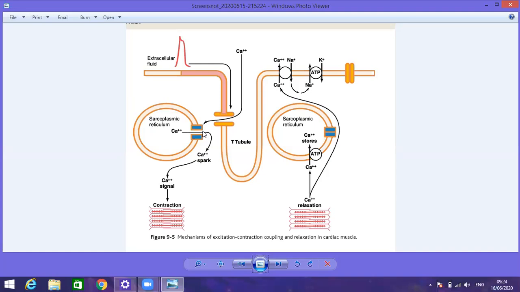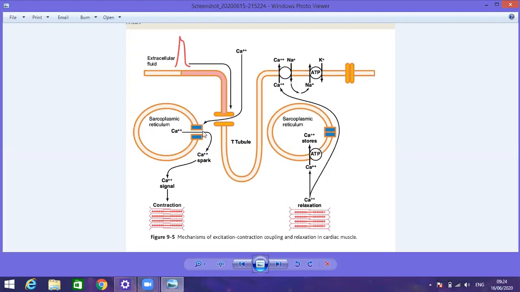But here in case of the cardiac muscle fiber, there are two main differences. The depolarization is not shorter, it lasts up to 2 seconds, a longer duration. Its initiation, its origination is the same, by the opening of the voltage gated sodium channels, influx of the sodium ion.